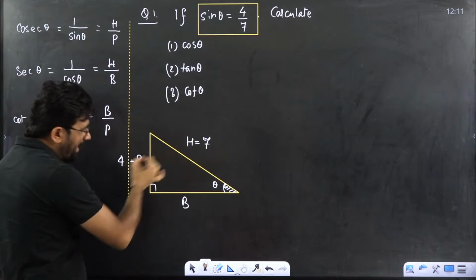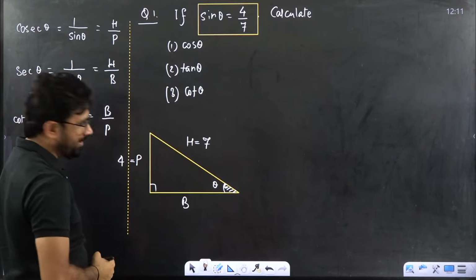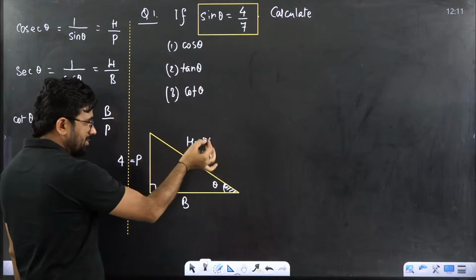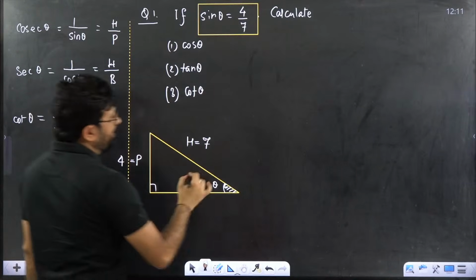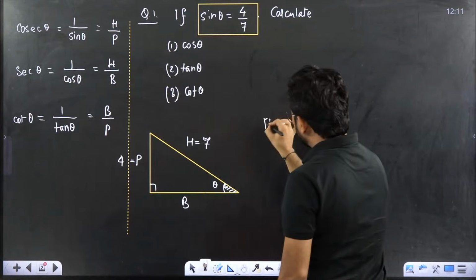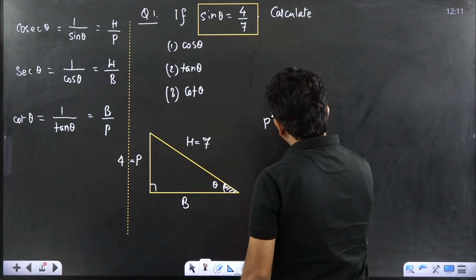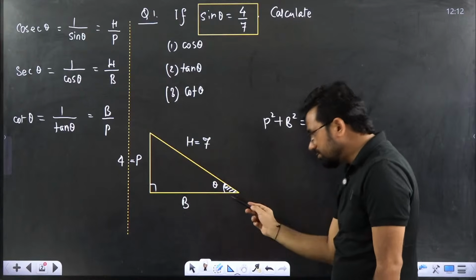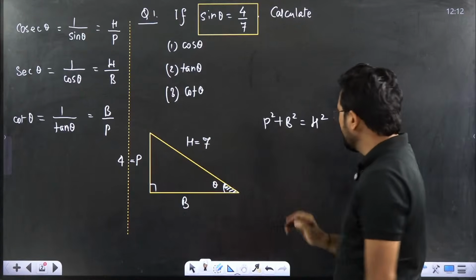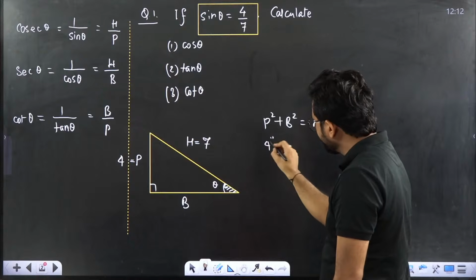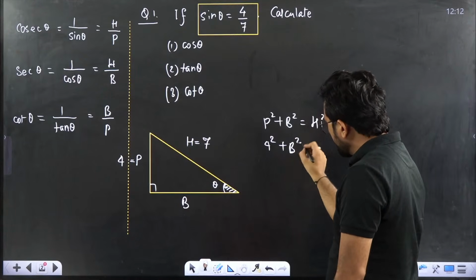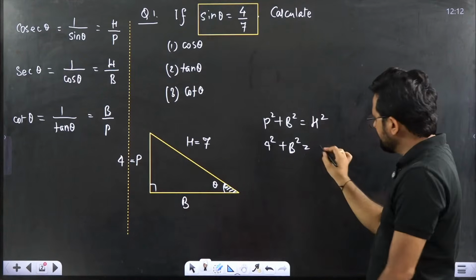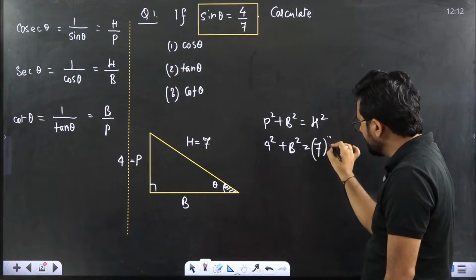So using Pythagoras theorem we can calculate it. Very simple. This is 7. So we know from Pythagoras theorem that P square plus B square is equal to H square. Perpendicular square plus base square is equal to hypotenuse square. What is P square? 4 square. What is B square? We don't know. What is the H square beta? H is 7 square. Very simple thing, we can write it.